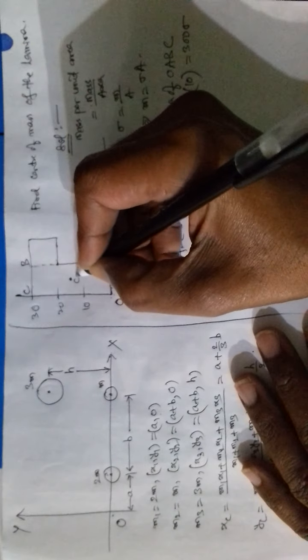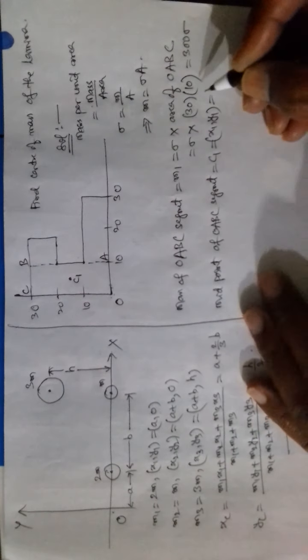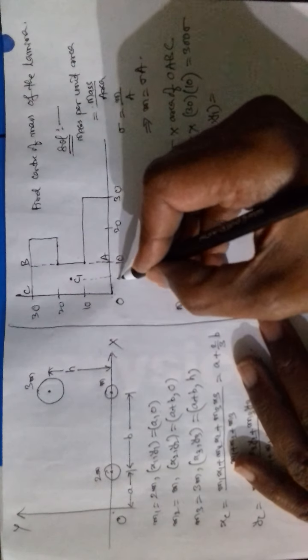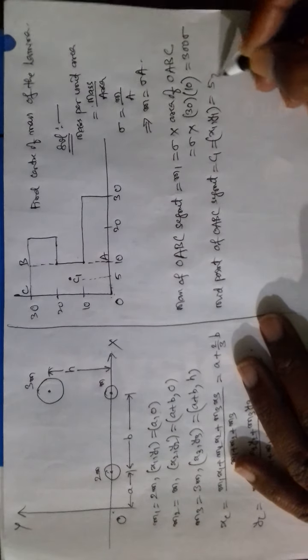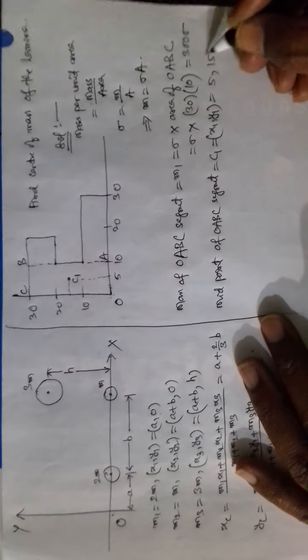Say this is C1. Midpoint of the OABC segment C1 is equal to x1, y1. So its x coordinate is 5. Its y coordinate is 15. So this segment is over.